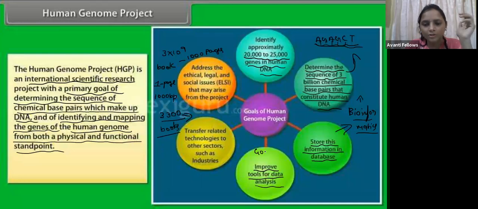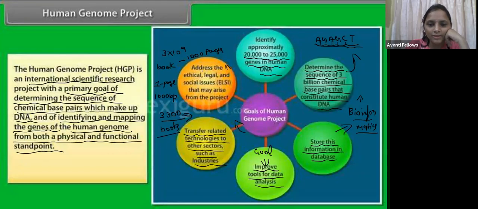Another goal was to transfer the related technologies to other sectors such as industries, and to share this data with other industries for the improvement of this data. This is also another important goal.